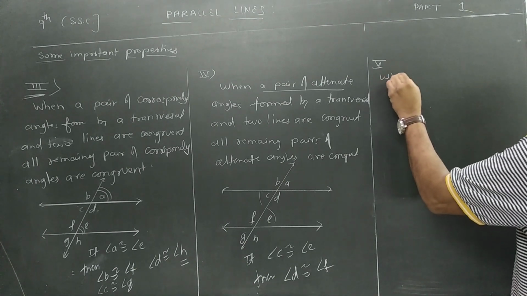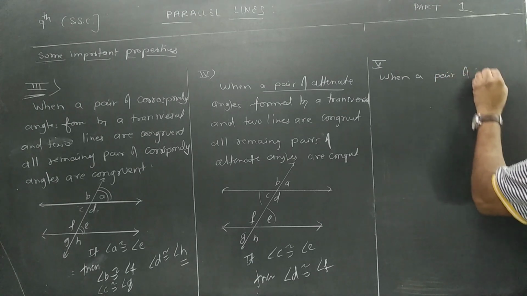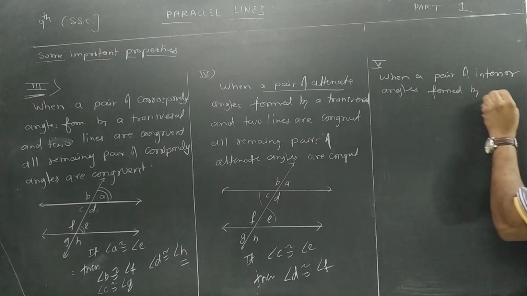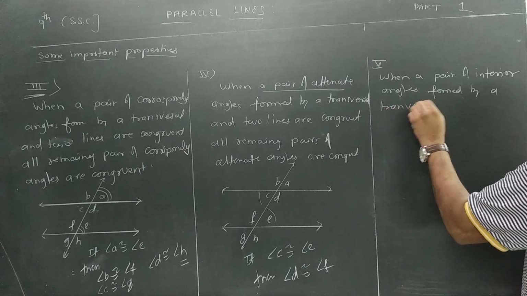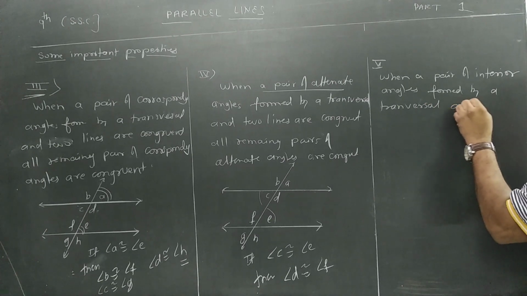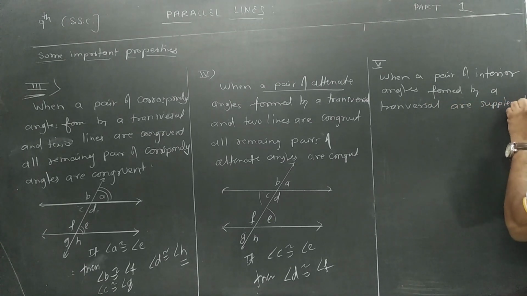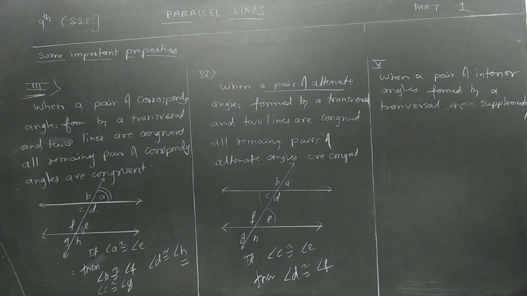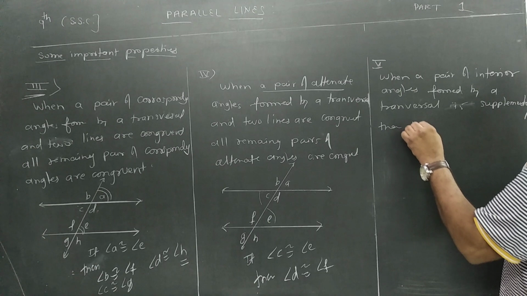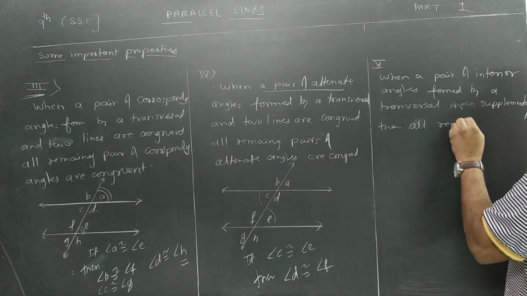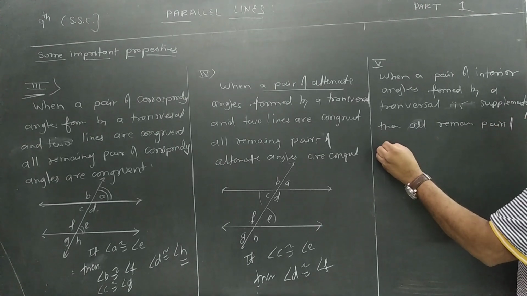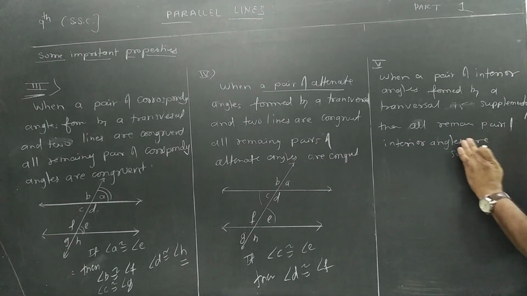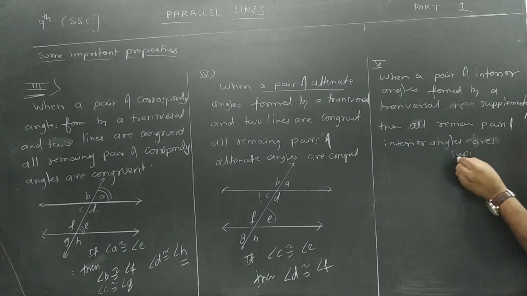And the fifth property you are going to study: when a pair of interior angles, we have done that, interior angles formed by a transversal are supplementary, then all remaining pairs of interior angles are supplementary.